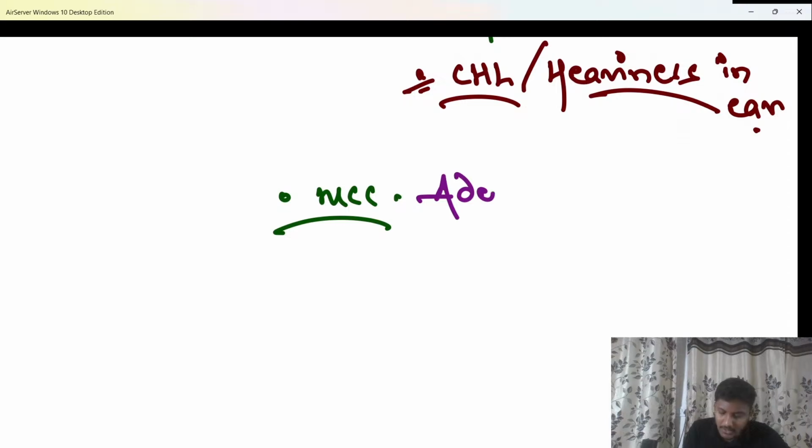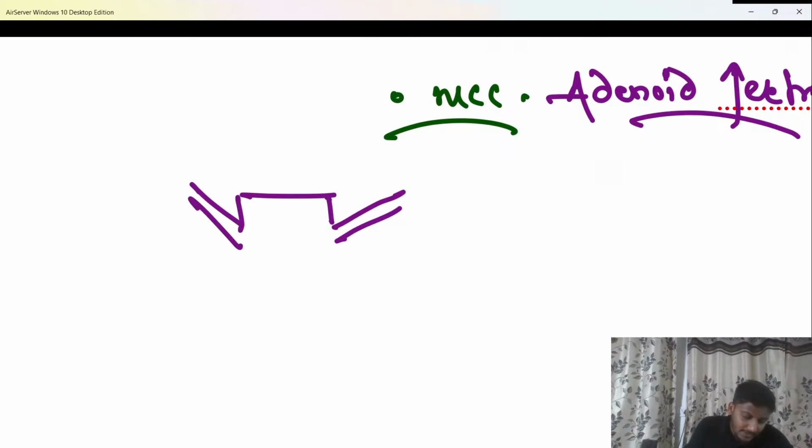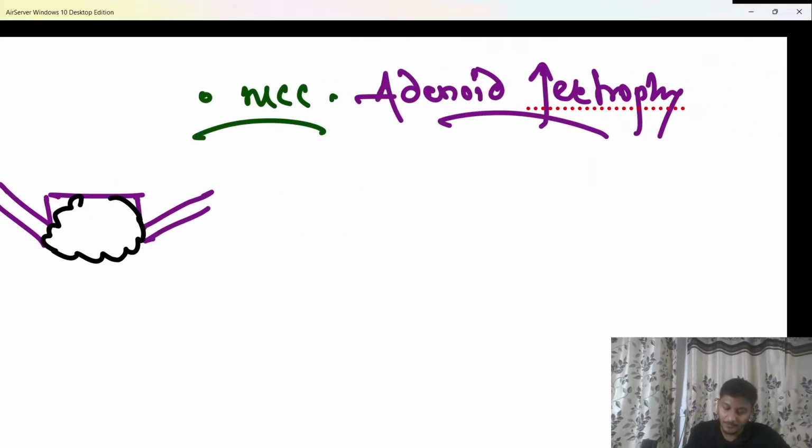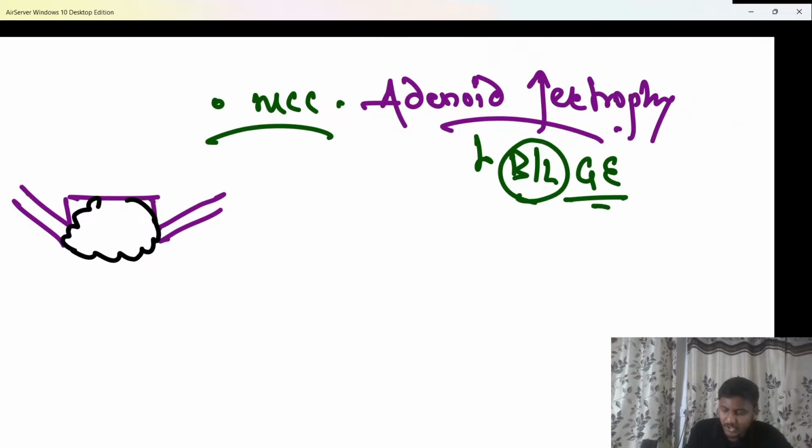What happens due to this? When there is adenoid hypertrophy, bache, what happens is usually, this is the nasopharynx, okay, and this is definitely the eustachian tube on both the sides. So when there is adenoid, we know it is exactly present in the posterior part of the nasopharynx, beta. These adenoids may grow and it may block both the eustachian tubes, beta, and that can cause a bilateral glue ear. Yes, so adenoid hypertrophy, beta, is the most common cause of glue ear and it usually causes a bilateral glue ear in the patient as well, beta.